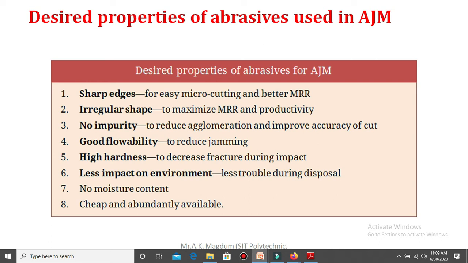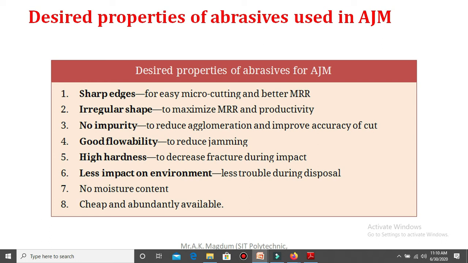Next, high hardness. That property is very important, because only if the abrasive particles are harder than the workpiece will material be removed from the workpiece surface. It also decreases fracture during impact, because hard abrasive particles erode the material from the workpiece surface. For that purpose, high hardness is a very important property required for abrasive jet machining.